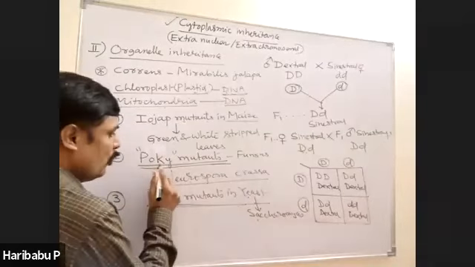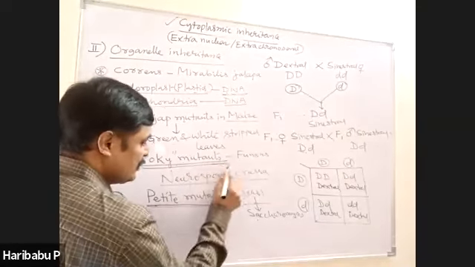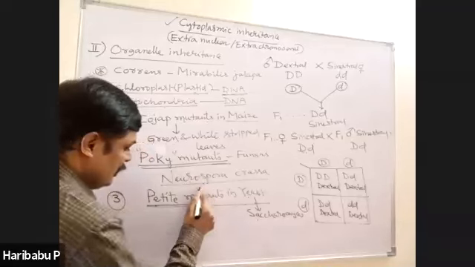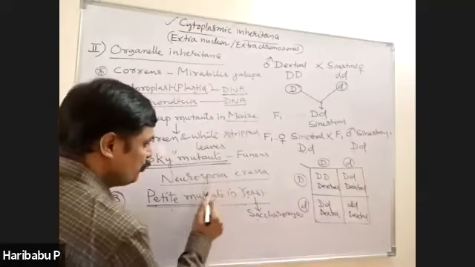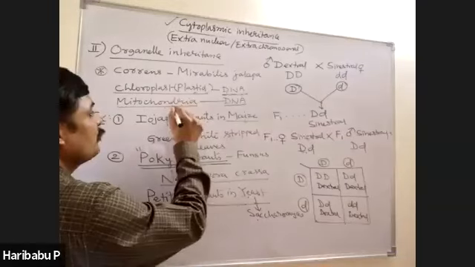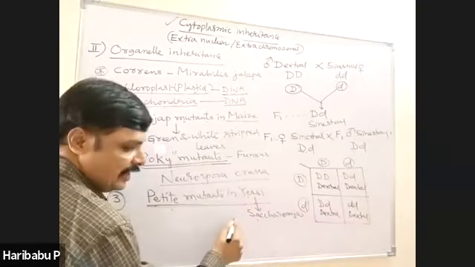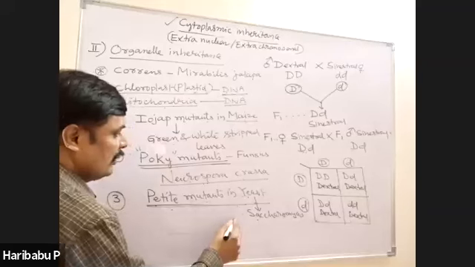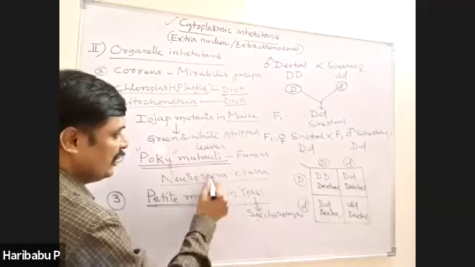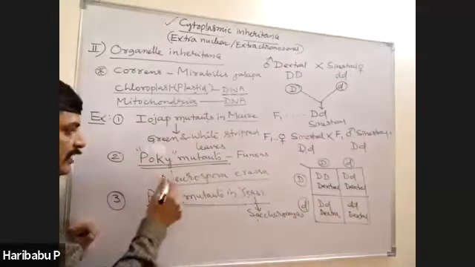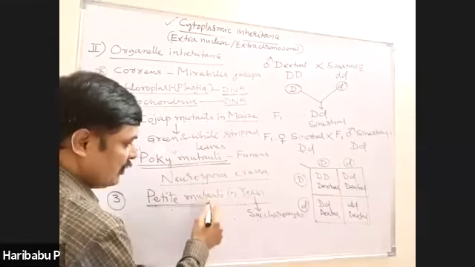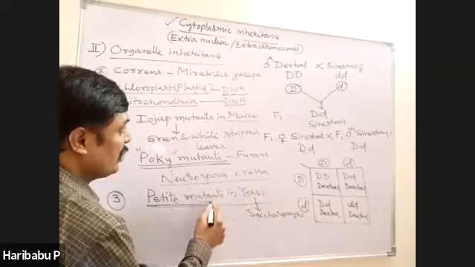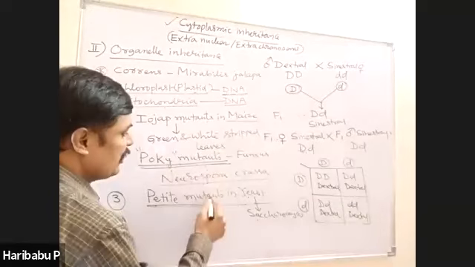Similarly, Poky in fungi such as Neurospora and petites in yeast are due to mitochondrial DNA inheritance. Because these are fungi, they are non-chlorophyllous and do not contain chloroplasts, therefore mitochondria are present.